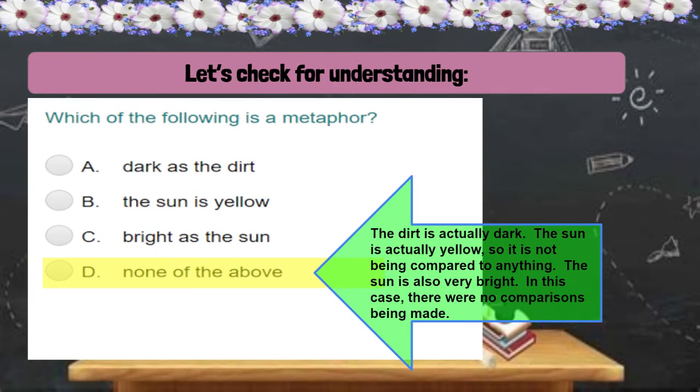And here, the dirt is actually dark. The sun is actually yellow, so it is not being compared to anything. The sun is also very bright. In this case, there were no comparisons being made, so we went with none of the above. You did that too? Great. You're doing good so far. Let's keep going.